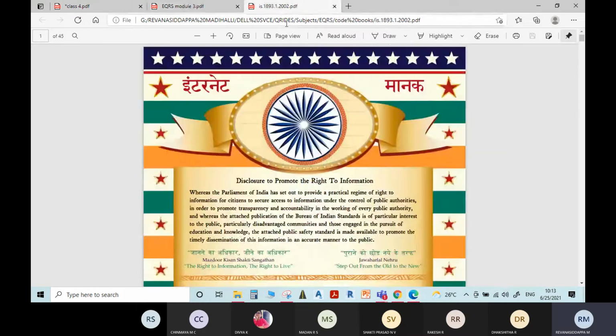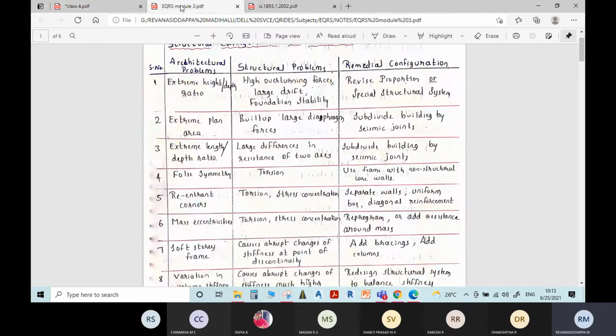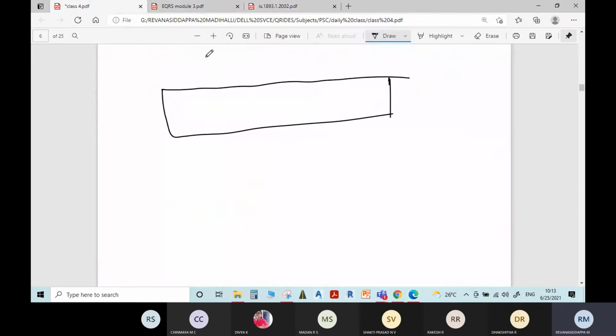Therefore, to avoid this, we have to give some thermal joints, dividing the whole plan into smaller areas like this. Here and there we need to provide thermal joints, or there should be a small gap, so that even if there is some deflection, that deflection is allowed for the structure. By doing that we can reduce the effect of the earthquake on the structure.